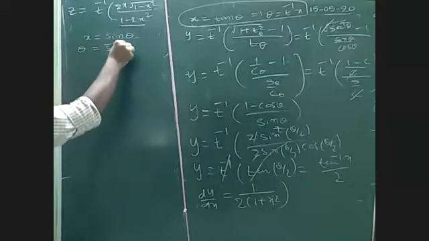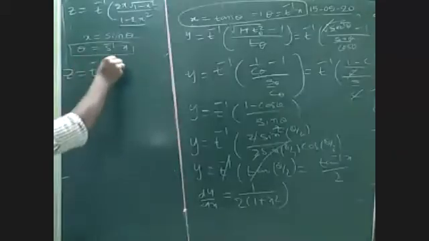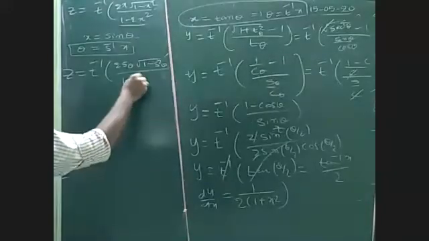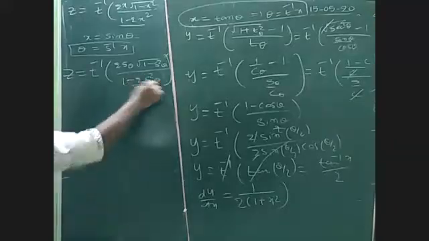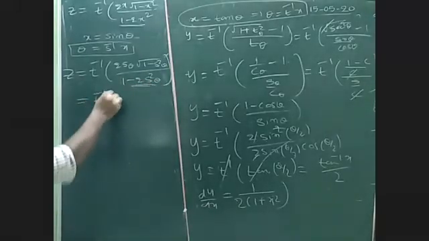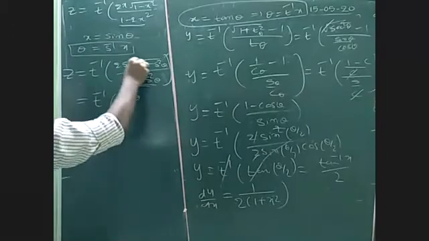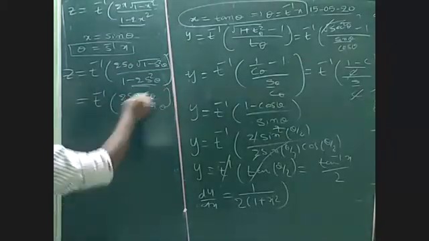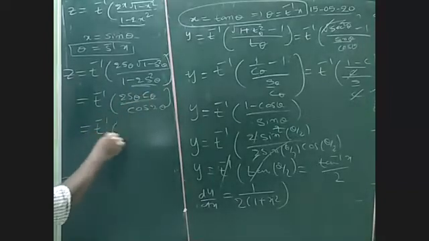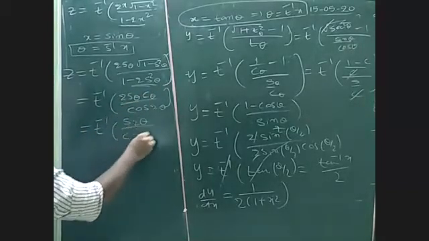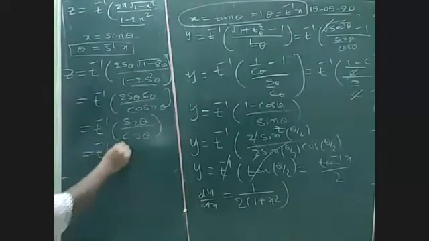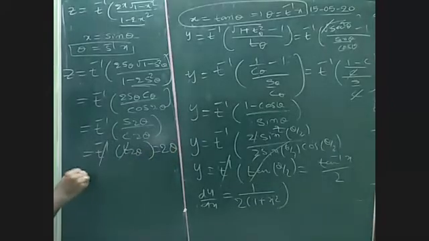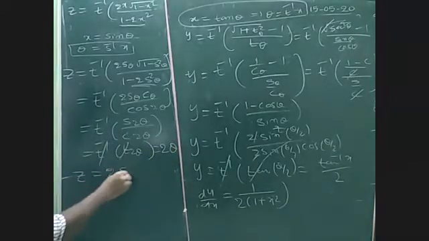Remember this. So z is equal to tan inverse of 2 sin theta root over 1 minus sin square theta, which means cos theta, by 1 minus 2 sin square theta. Here 1 minus 2 sin square theta is cos 2 theta. This 2 sin theta, and this root over 1 minus sin square is cos theta. So 2 sin theta cos theta is sin 2 theta, by cos 2 theta. That is sin by cos, which is tan 2 theta. So tan inverse cancels, leaving 2 theta. And theta is nothing but sin inverse x, so it means 2 sin inverse x.